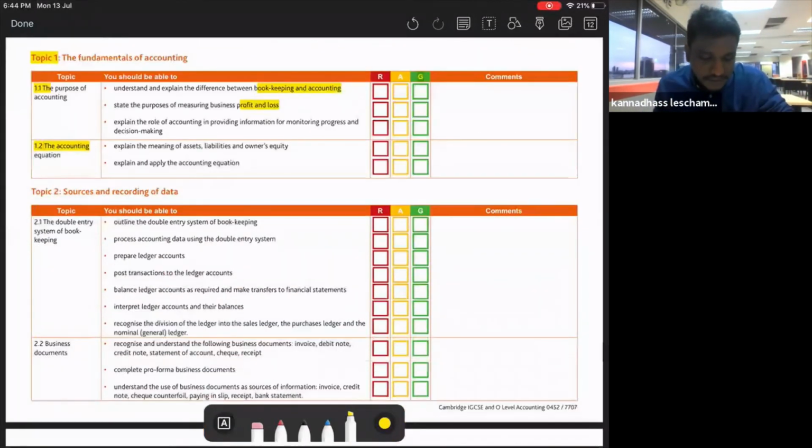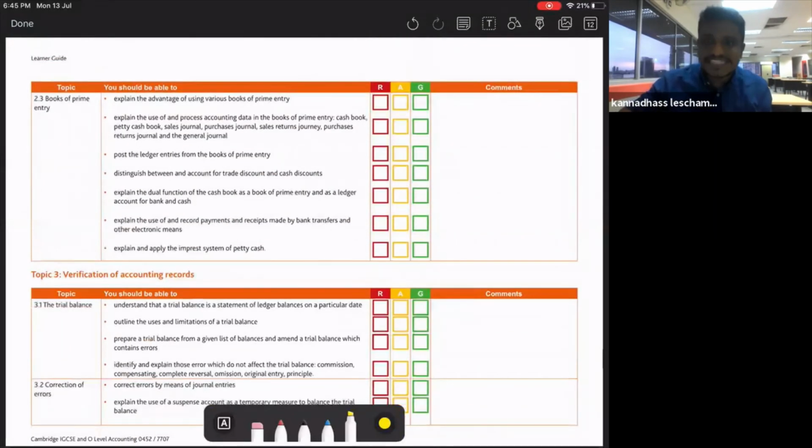So these are the first things. Topic number 1. Can you see topic 1.1? The purpose of accounting. On this topic, understand and explain the difference between bookkeeping and accounting. Do you know the meaning of bookkeeping? Do you know what accounting is? If you know, just tick the G. If you don't know at all, tick the R. If you're average, A. Next one: state the purpose of measuring business and profit. If you're good in this topic, just tick the G, then R or A.